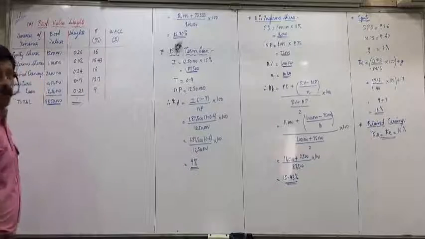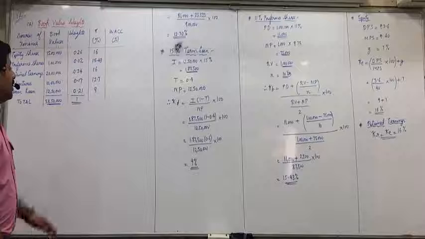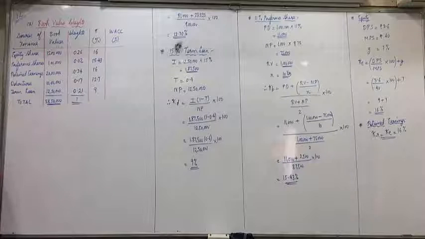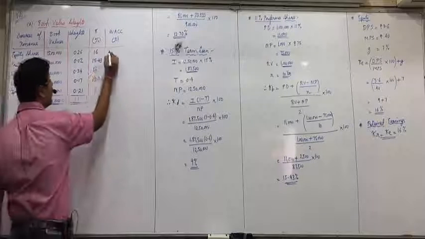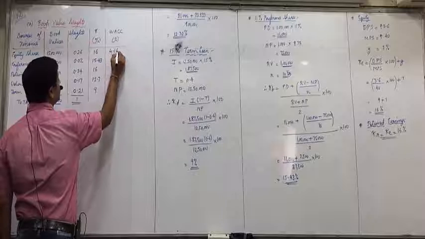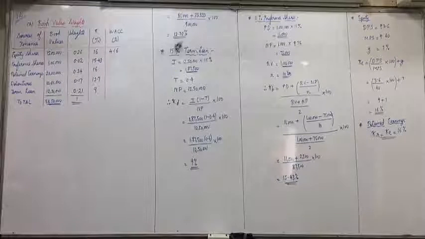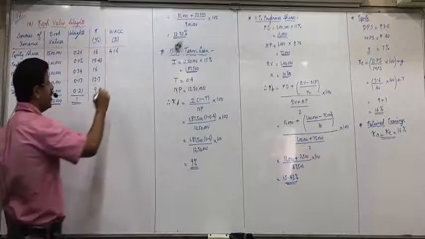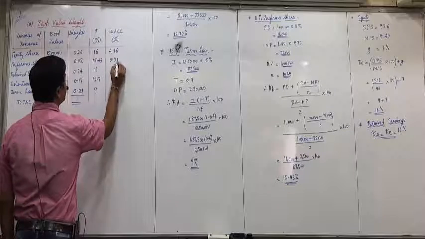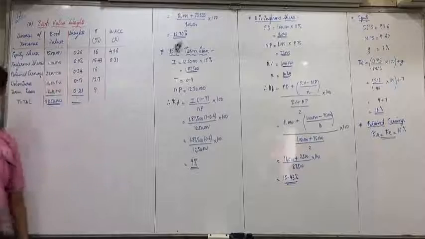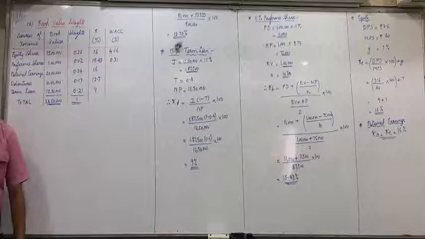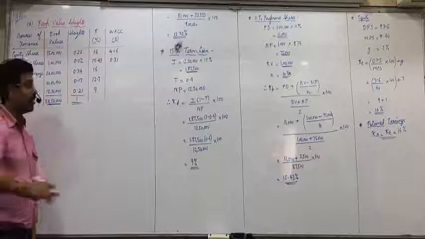So now we can multiply and obtain the WACC. What is 16 into 0.26? 4.16. 15.43 into 0.02. 0.31. 16 into 0.34. 5.4.